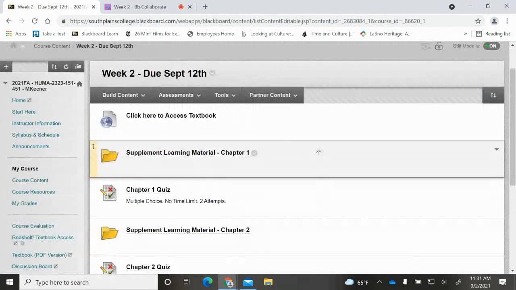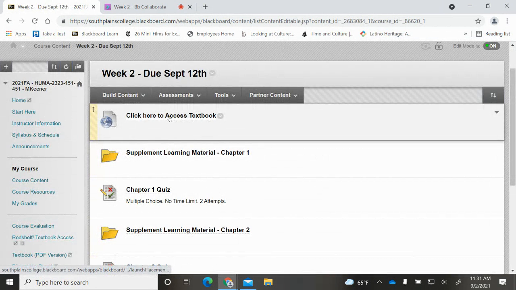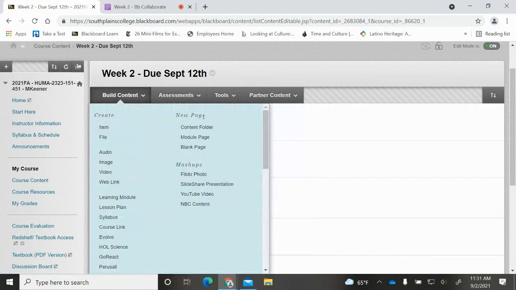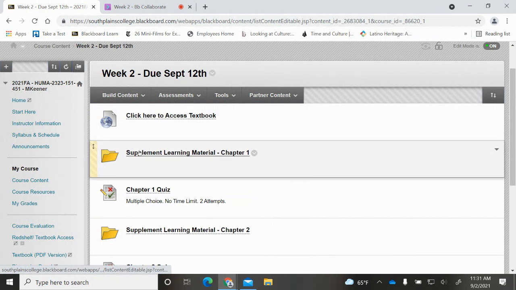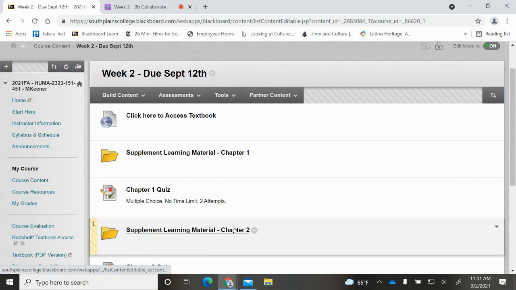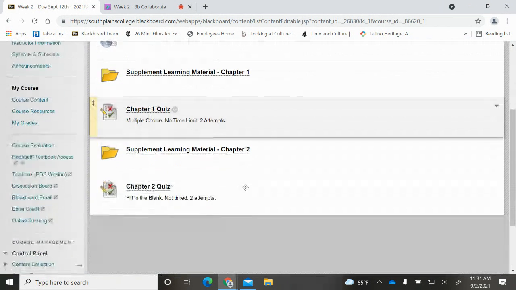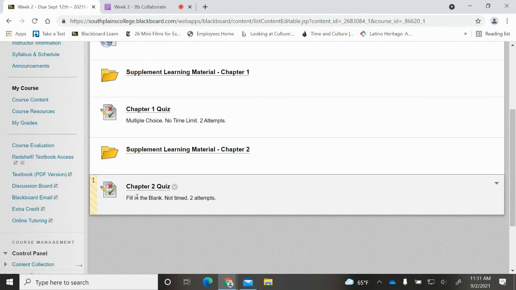So for week 2, you're going to be reading chapters 1 and 2 in your textbook. You'll click right here to access it. You have your supplemental material for chapters 1 and 2, and then your assignments are to take the chapter 1 quiz and chapter 2 quiz.